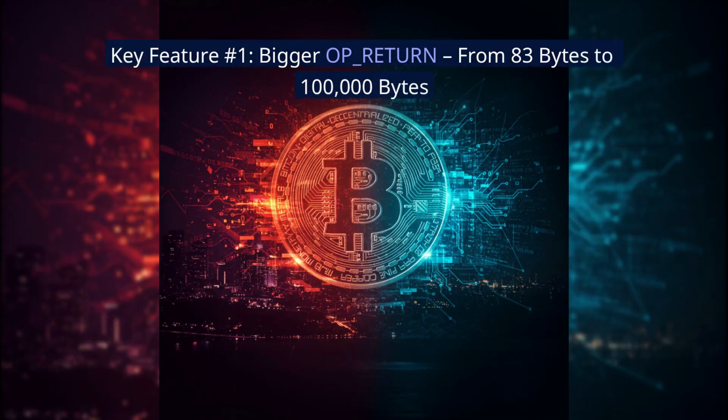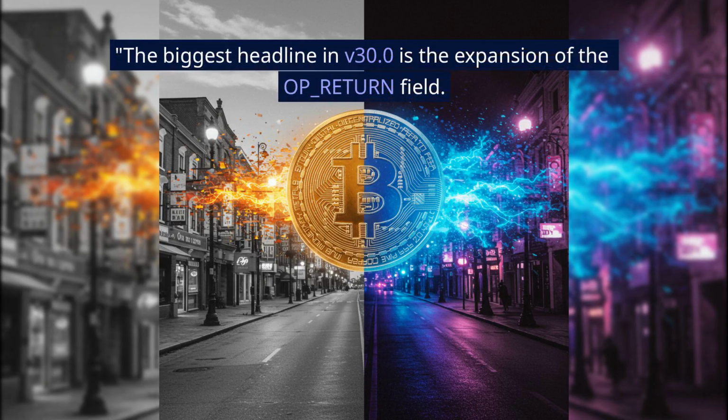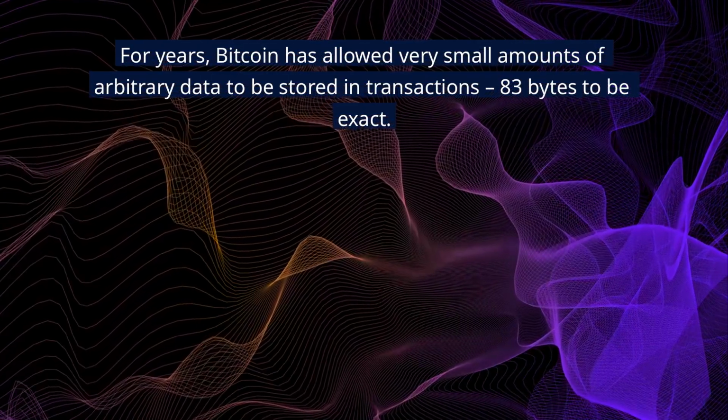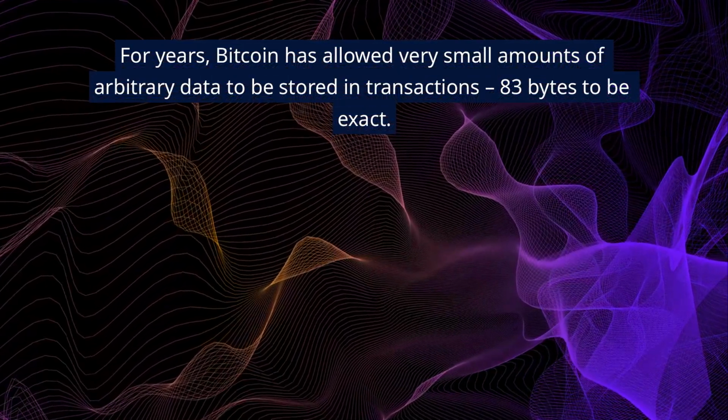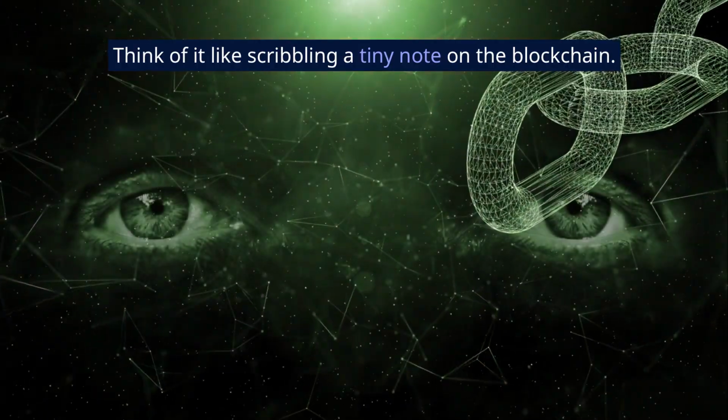Key feature number 1, bigger OP_RETURN, from 83 bytes to 100,000 bytes. The biggest headline in v30.0 is the expansion of the OP_RETURN field. For years, Bitcoin has allowed very small amounts of arbitrary data to be stored in transactions, 83 bytes to be exact. Think of it like scribbling a tiny note on the blockchain.